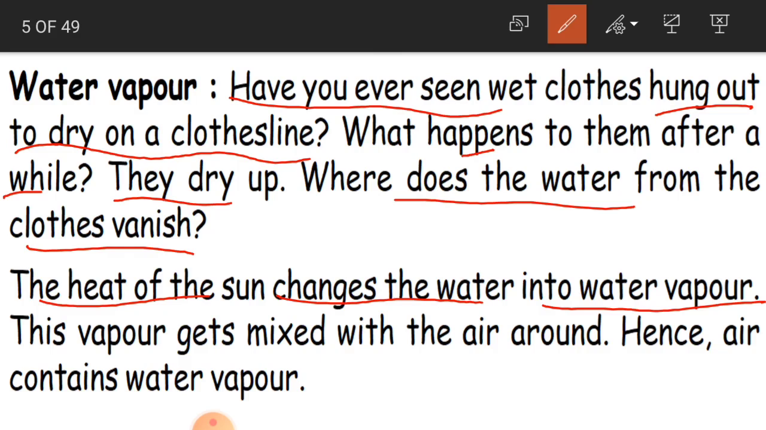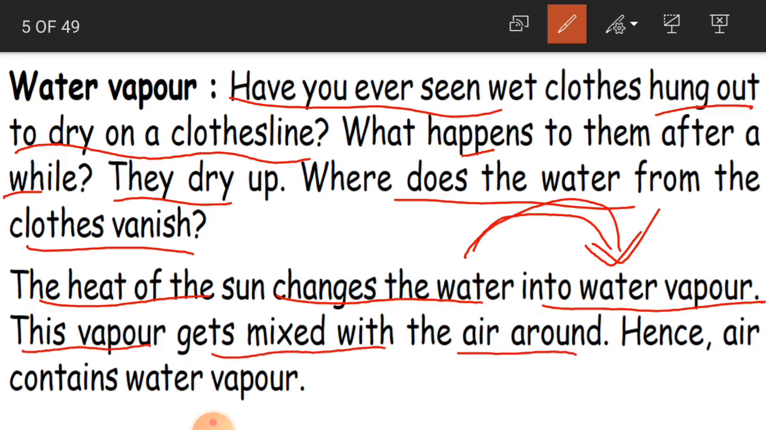See here. The water that was on the clothes, so that the cloth has dried because of the sun. What does the sun do? Because of its heat, it changes the water into water vapor. On heating the water, it turns into water vapor. Clear? This vapor gets mixed with the air around.